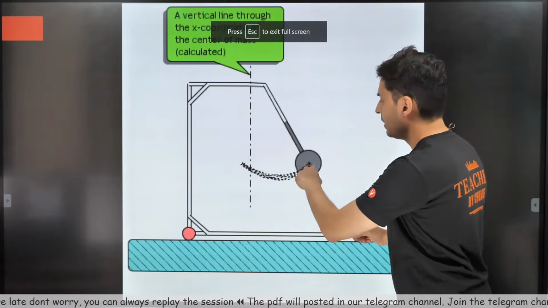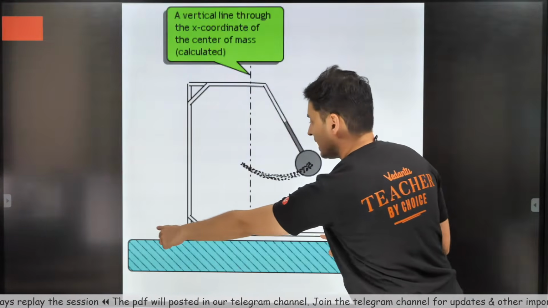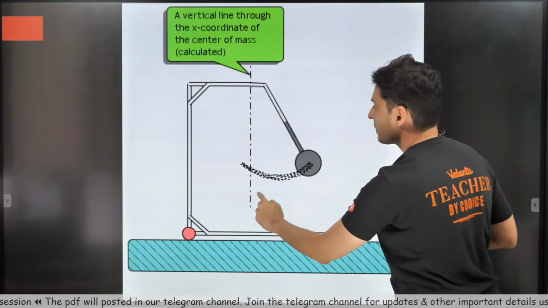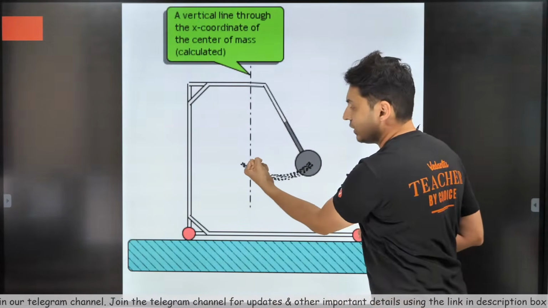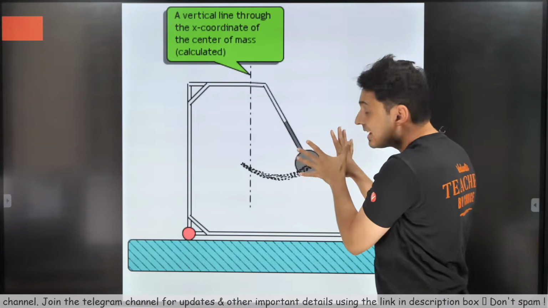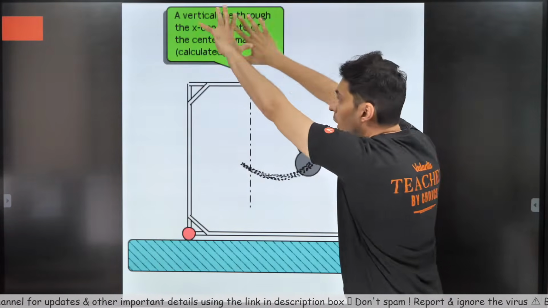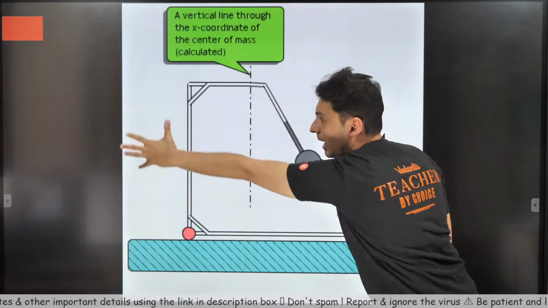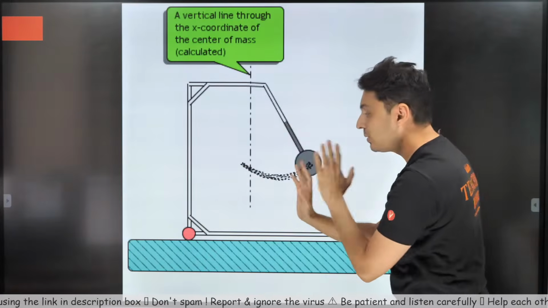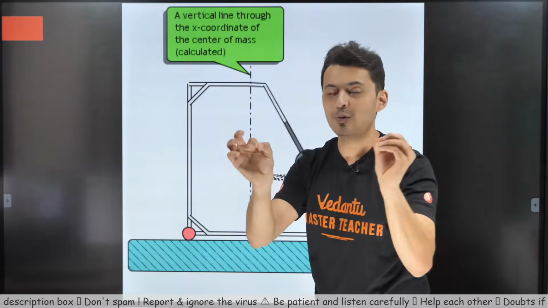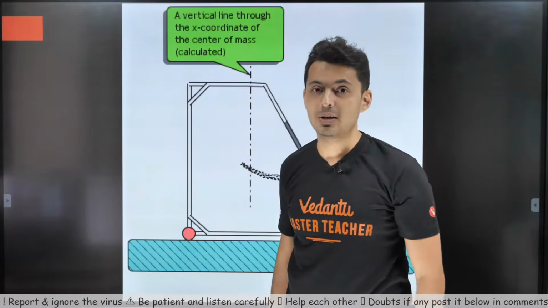The idea over here is that, look at this pendulum which is attached to this frame. This frame can slide left and right very easily. So this system will have some center of mass. Now when you release the pendulum, this bob of the pendulum will go here. But for this system, from outside there is no external force. That means the center of mass has no reason to move. Remember, only external forces can move the center of mass.